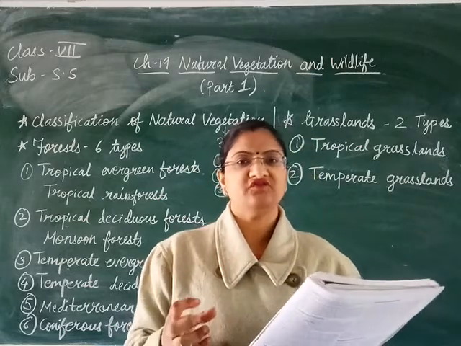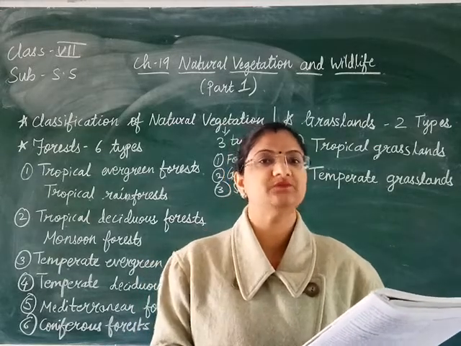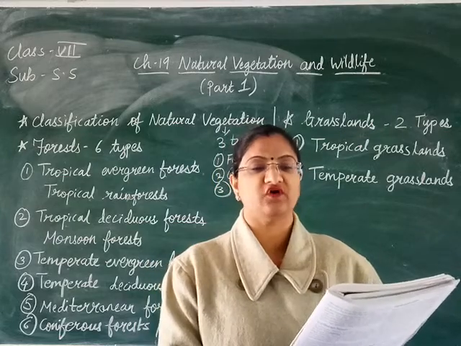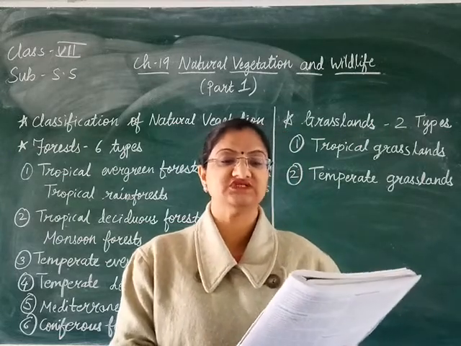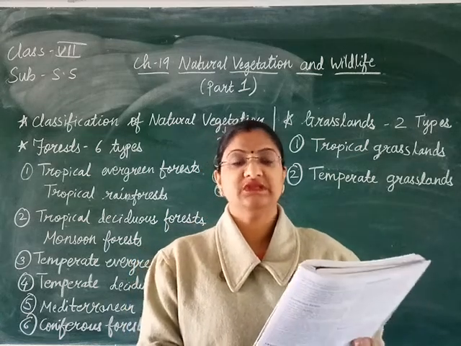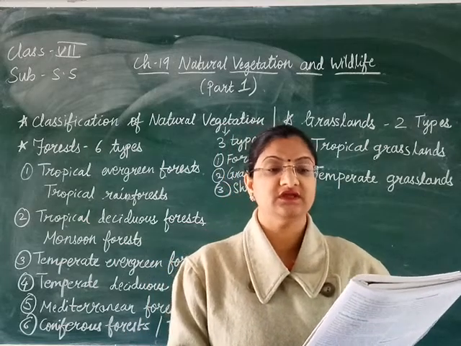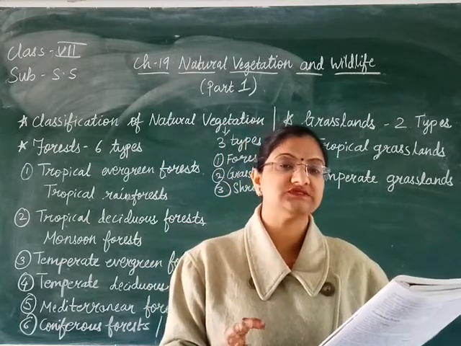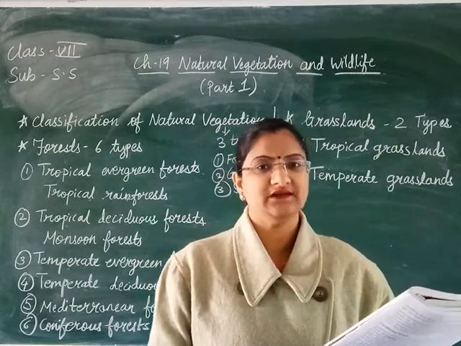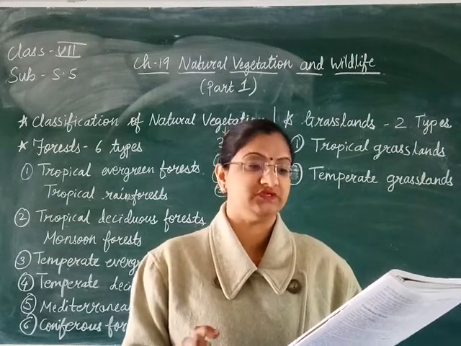Now in the temperate evergreen forest, the trees are a mixed forest. Mixed means what? You will find the hardwood trees, plus you will find the softwood trees also. The lowlands generally have a mixed forest of coniferous and deciduous varieties, and the highlands have only coniferous trees. Means what? Where the area is lowland, there you will find mixed trees, like coniferous trees, plus the deciduous varieties also. While in the highland areas, you will find only the coniferous trees.